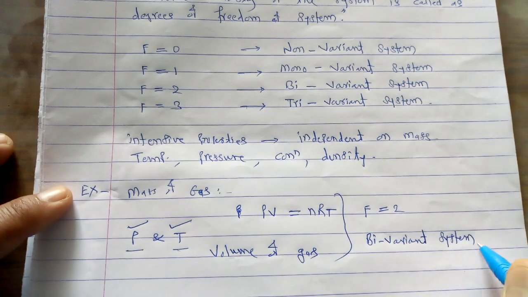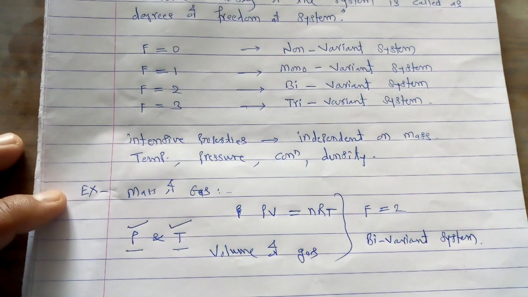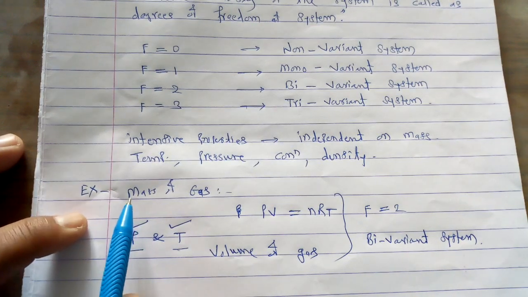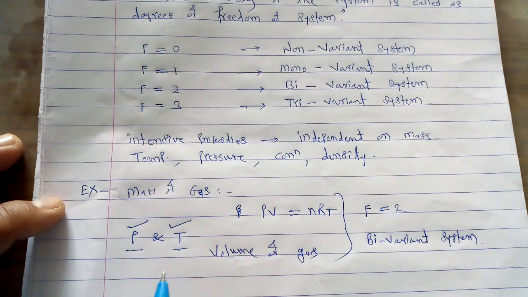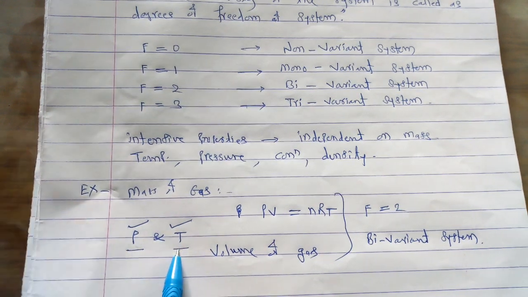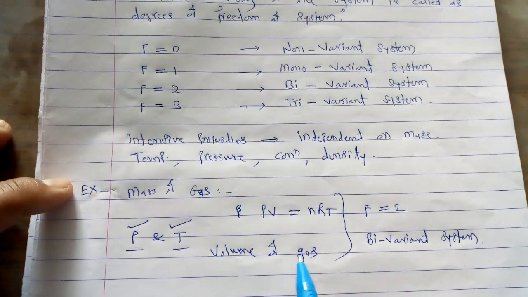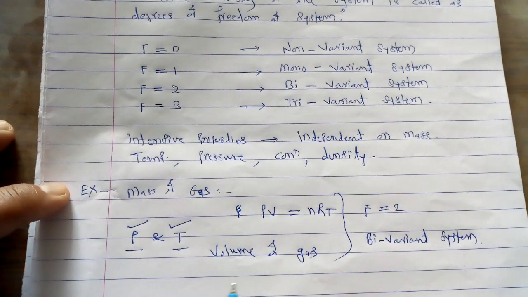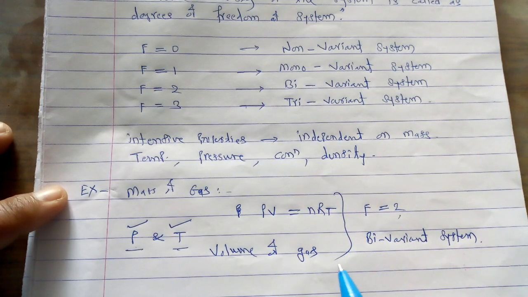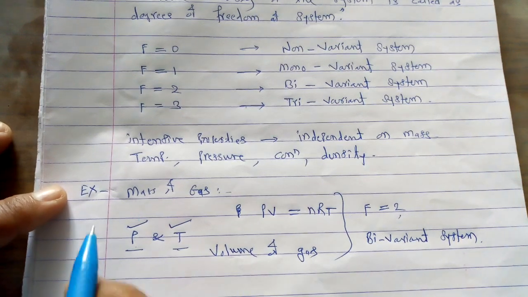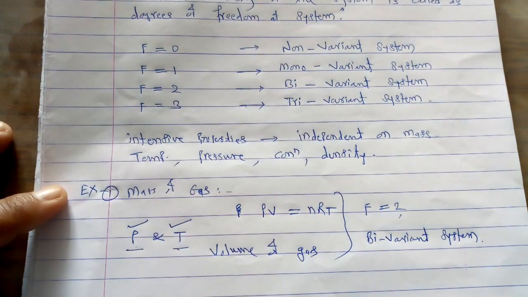So why is it bivariant? Because, in order to define completely a system containing a given mass of a gas, it requires two terms, the pressure as well as the temperature, in order to describe the volume of a gas at a particular point. And that's why the value of F is equal to 2, and therefore this system is called the bivariant system. Now this is the first example for degrees of freedom.